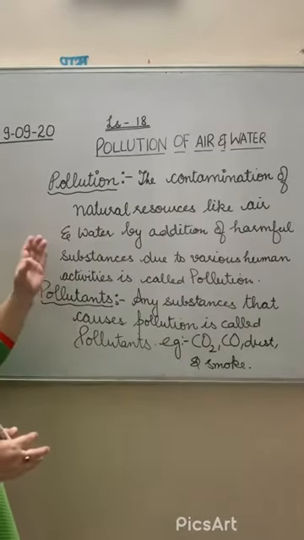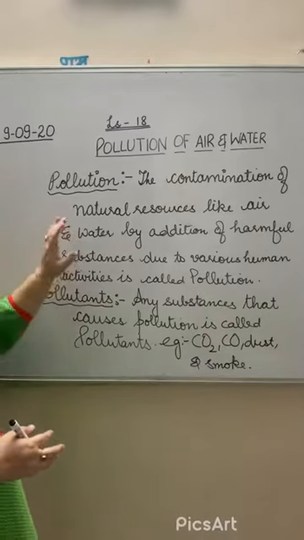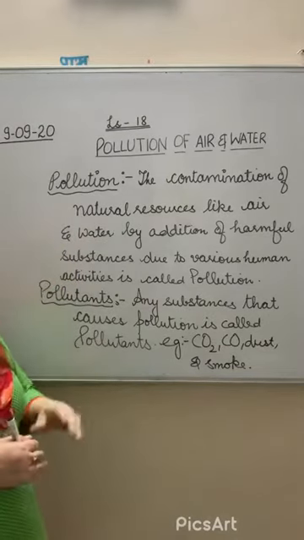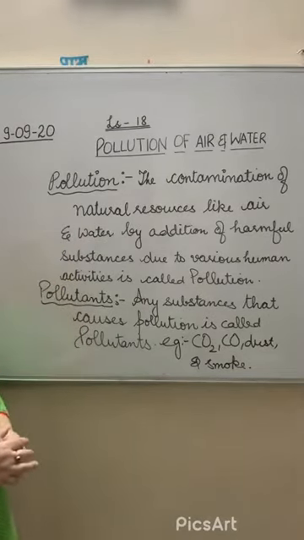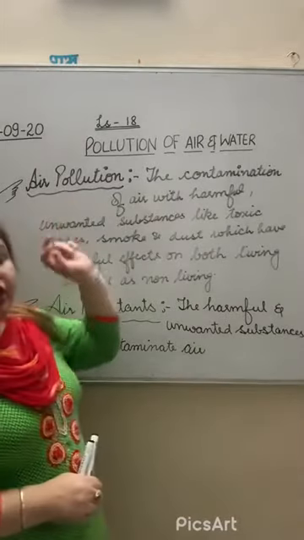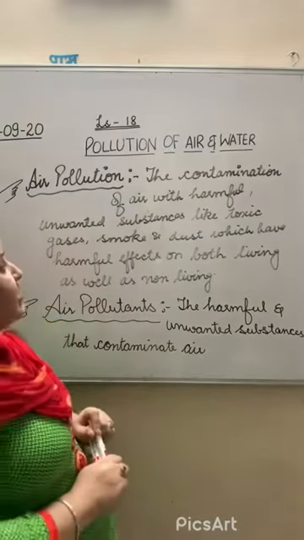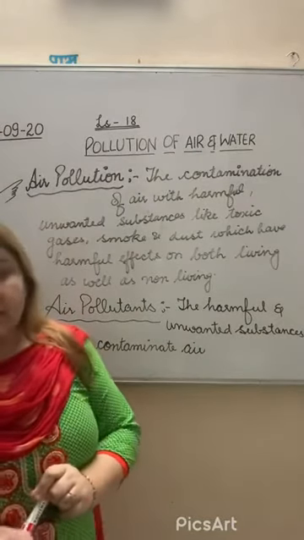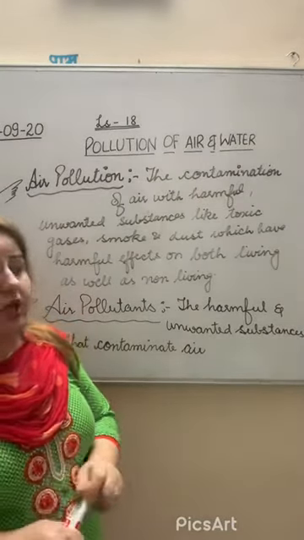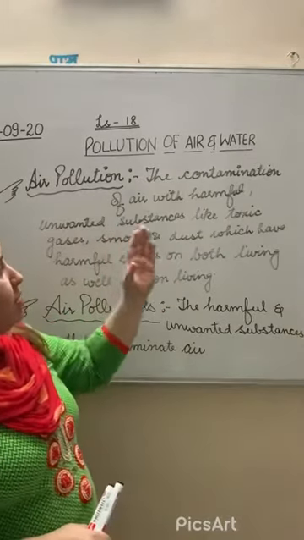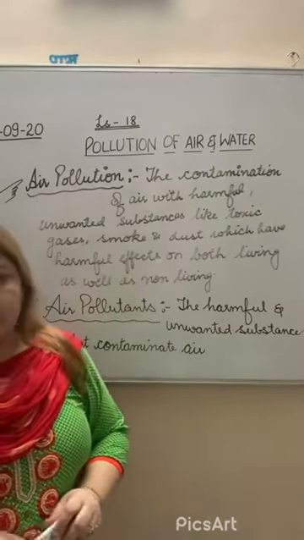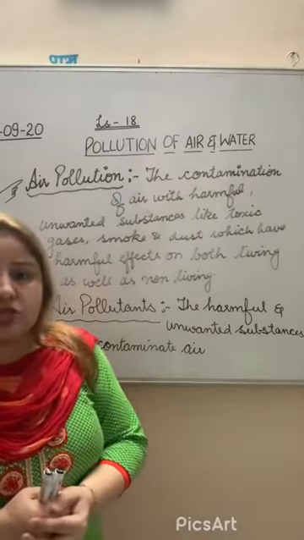Now we will discuss air pollution and water pollution one by one. First, air pollution. What do you mean by air pollution? What is the definition of air pollution? It is the contamination of air with harmful substances like toxic gases, dust and smoke.